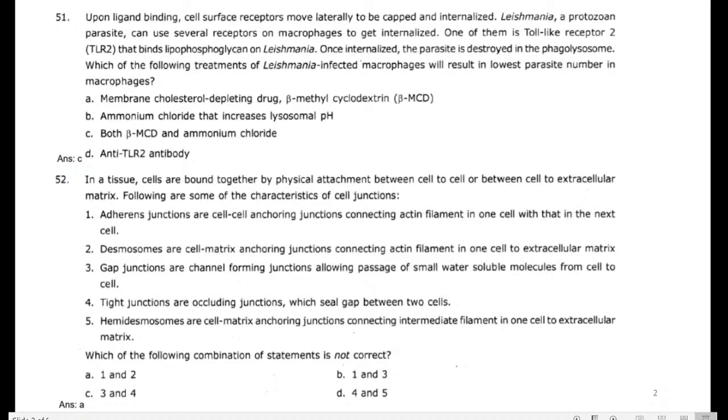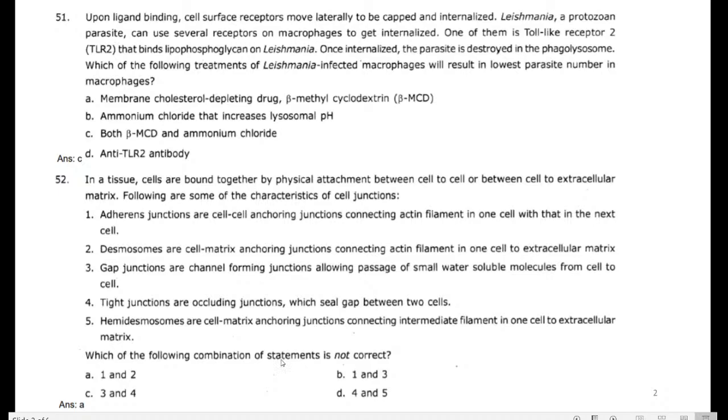Another question: in tissues, cells are bound together by physical attachments between cell to cell or between cell and extracellular matrix. Following are some characteristics of cell junctions. Which is the cell junction? Here they provided the statements, and the question is which is not correct.